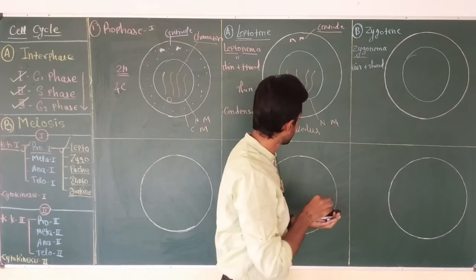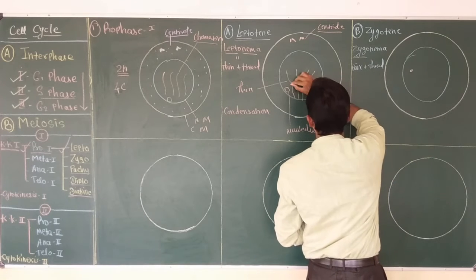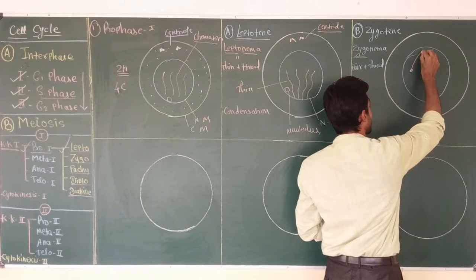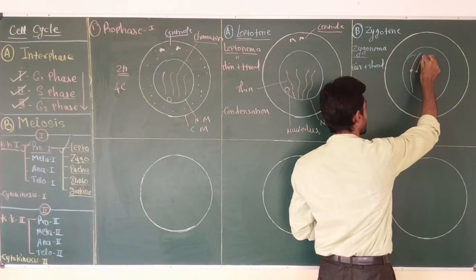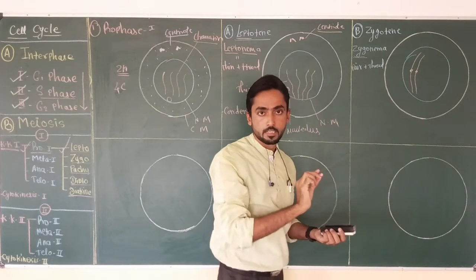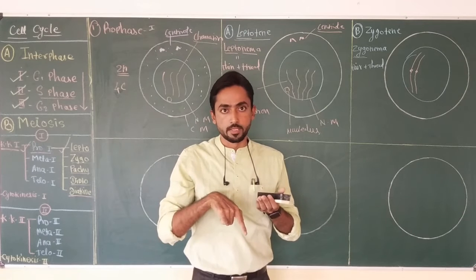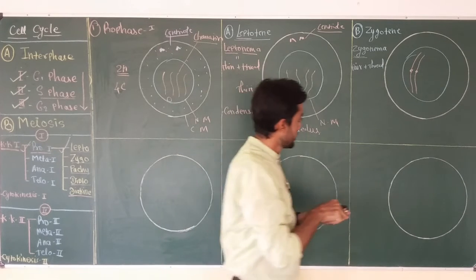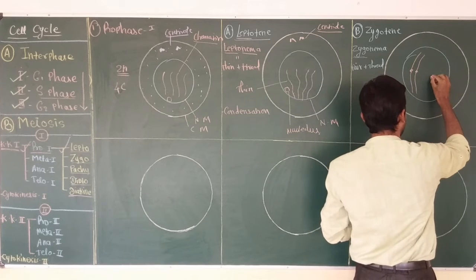Okay, so this is the centromere of the first chromosome, and this is the centromere of the second chromosome. If these 2 chromosomes are homologs, they will align with each other length to length. Okay, and then similarly, the remaining chromosomes will also form pairs.